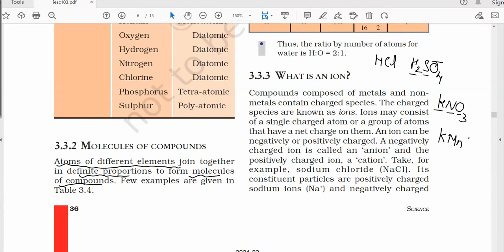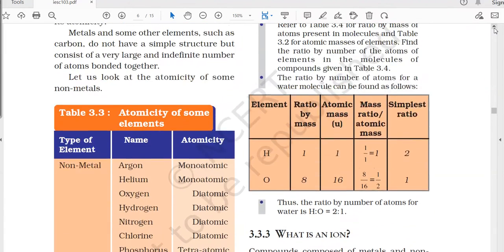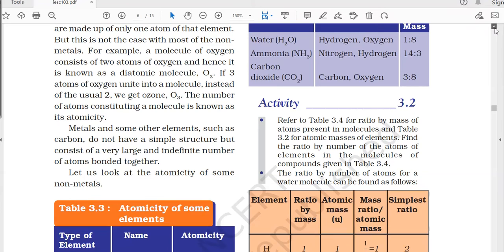KMnO4. Like this, many other examples are there where we will see that atoms of different elements, a minimum of two atoms being required, but they must be of different elements, are combined with each other to form a compound. And the molecules which are formed here due to the presence of different elements, they are termed as what? They are termed as compounds. And this molecule is termed as the molecule of a compound.